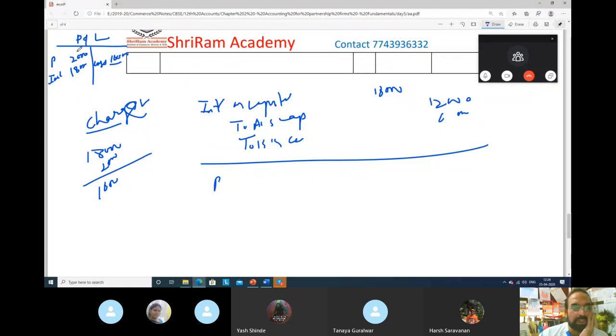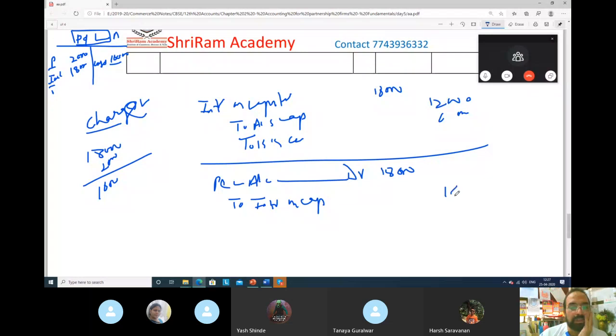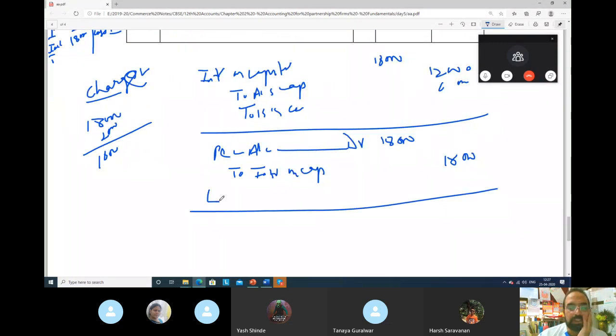Profit and loss account. You will transfer to profit and loss. See, this is your profit and loss. You are transferring interest on capital. So the entry will be profit and loss account debit to interest on capital. How much do you have to pay? 18,000 rupees. And what will happen? This journal entry which we passed is a transfer entry. We transferred interest on capital to P&L account.